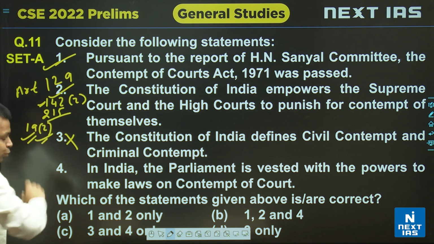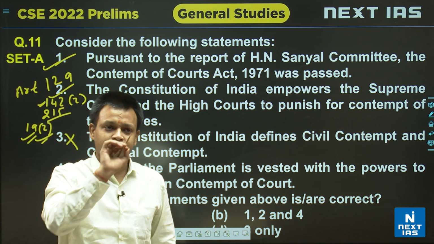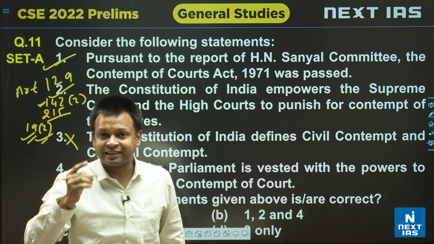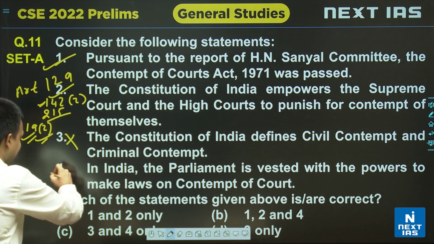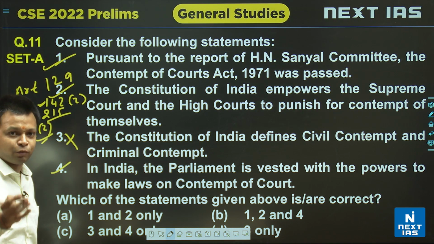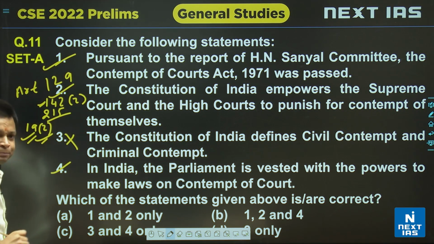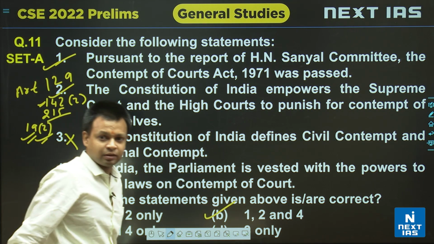Similarly, in Article 19(2), the wording is very clear that if the state makes a law to provide for contempt of court, then that can breach the fundamental right under Article 19(1)(a). So this statement is also correct. The Parliament does have the power to make law for contempt of court. So statements 1, 2 and 4 are correct, and the third statement is the incorrect statement. So option B is correct.